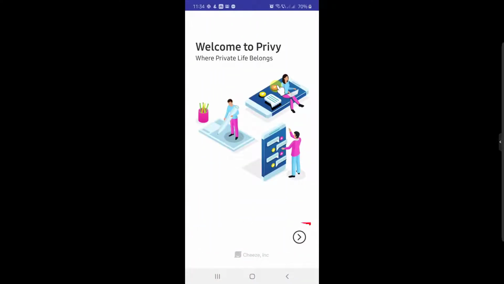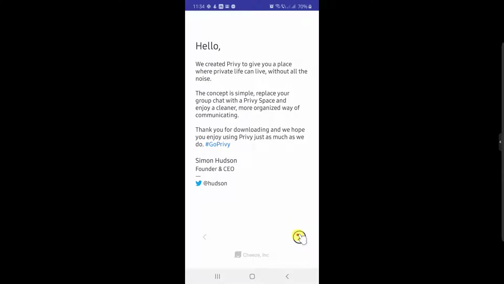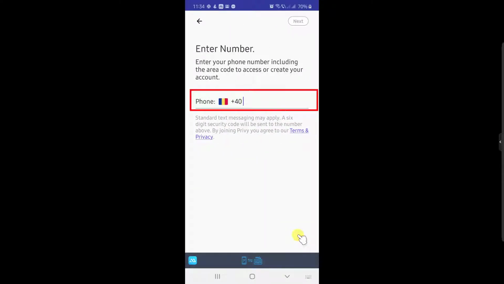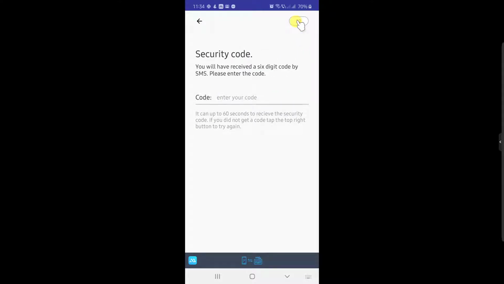Now tap on the arrow button. Again, the same. Now write your phone number to verify your identity. You will receive a security code that you will need to write.